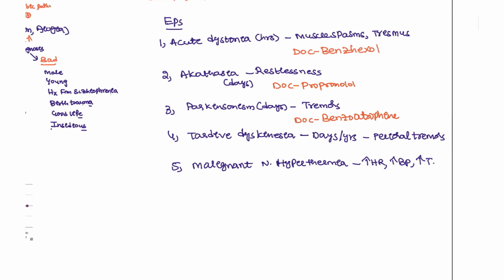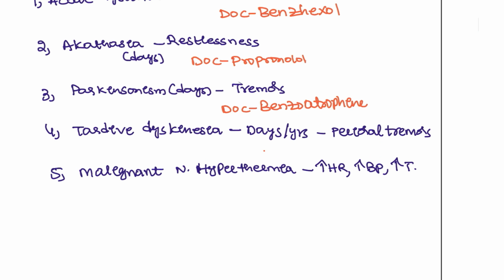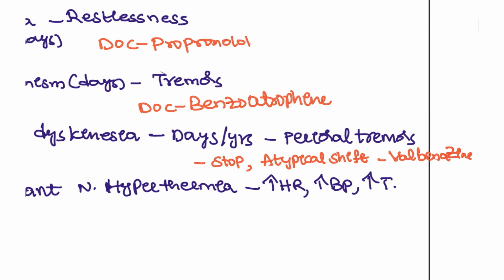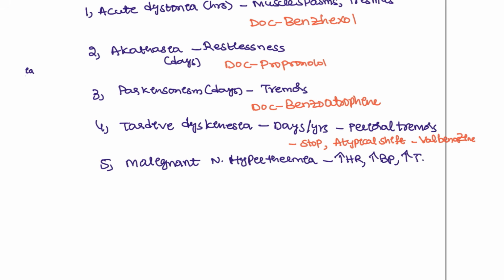For tardive dyskinesia and malignant hyperthermia, you have to stop the ongoing drug first, then shift the patient to an atypical drug at low doses. The other drug that you can give is valbenazine. That drug can also be given for this patient.